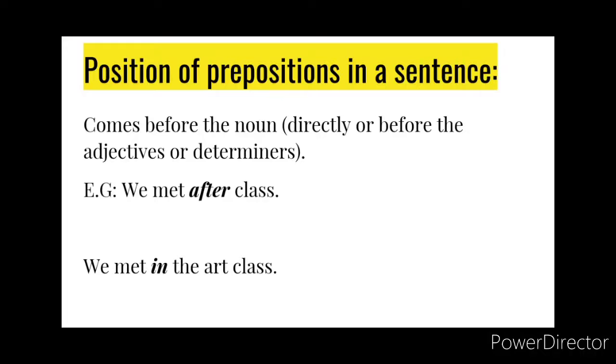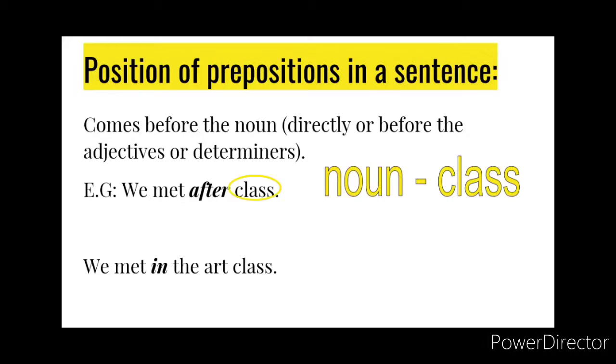For example, we met after class. Now here the noun is class and the preposition is after, which comes immediately before class. We met in the arts class. Now here the preposition is in and the object is class. But in comes much before the word class.